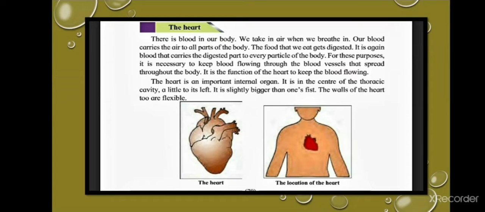It is the function of the heart to keep the blood flowing. The heart is an important internal organ. It is in the center of the thoracic cavity, a little to its left. It is slightly bigger than one's fist. The walls of the heart too are flexible.